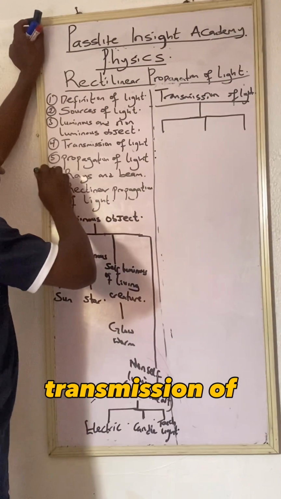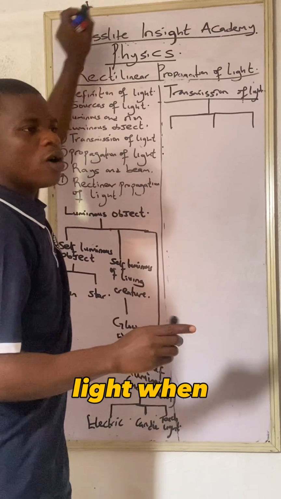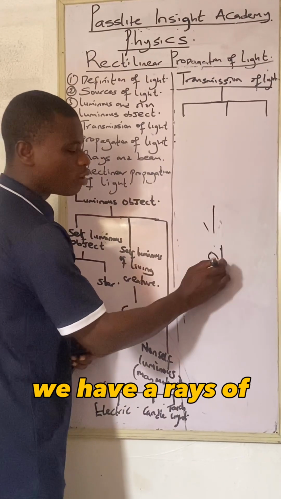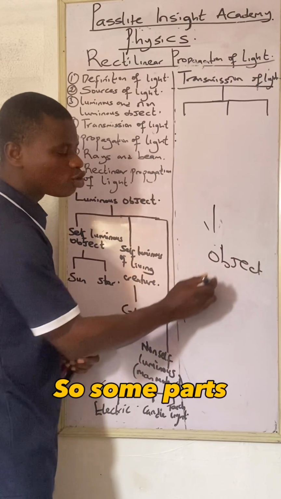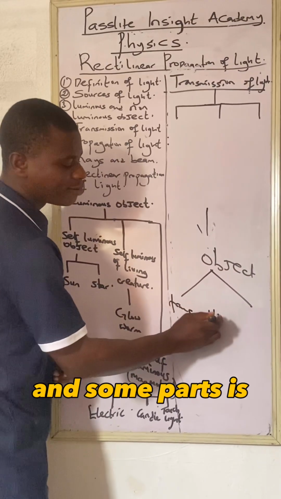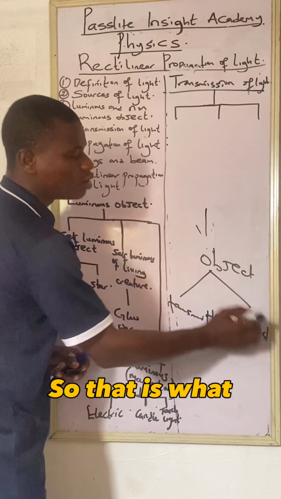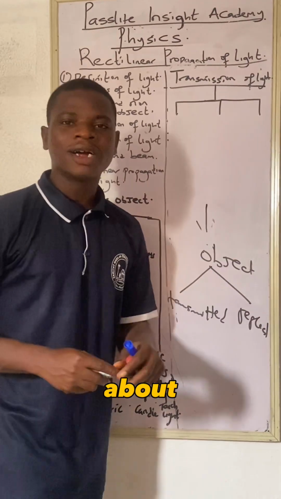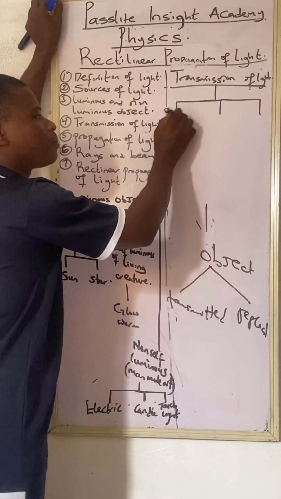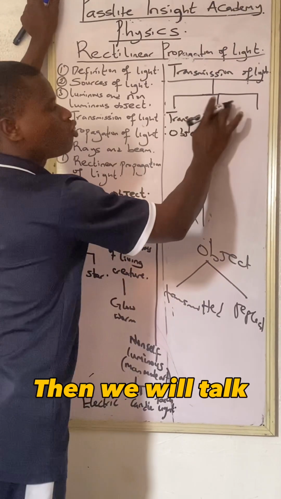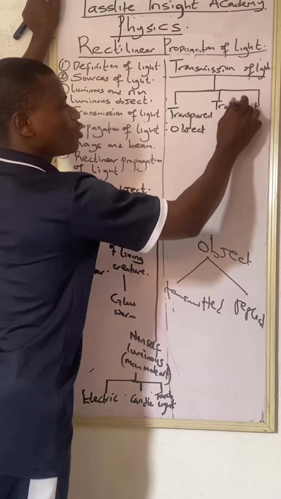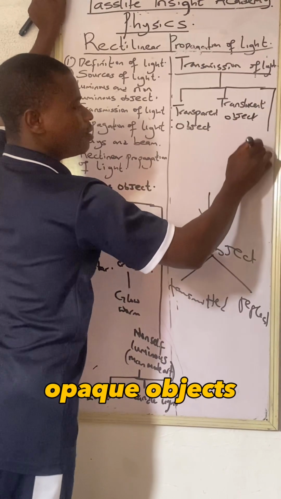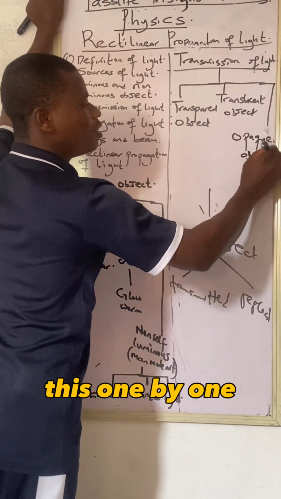So when you have the transmission of light, what is transmission of light? When a light or rays of light fall on an object, some part is transmitted and some part is reflected. That is what we call transmission of light. There are three things that I want to talk about under transmission. The first is the transparent object, then the translucent objects, and lastly the opaque object. Let's explain this one by one.